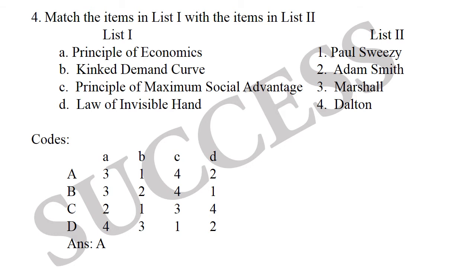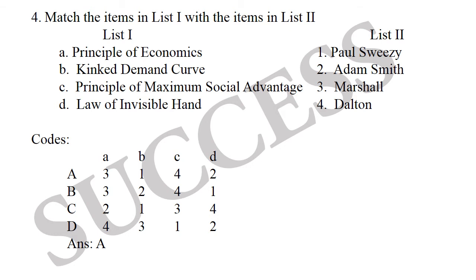Principle of maximum social advantage, that is, the financial activities of the government to maximize the economic welfare of the society as a whole. This concept was given by Dalton. Then fourth one, law of invisible hand. This concept was given by Adam Smith.